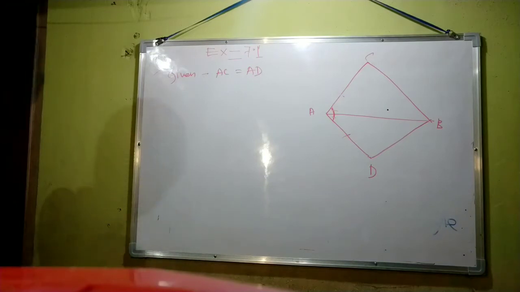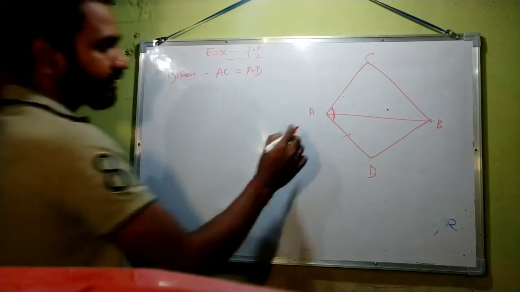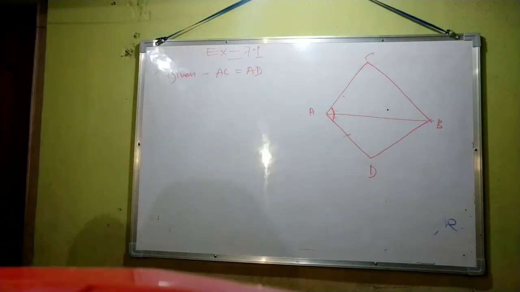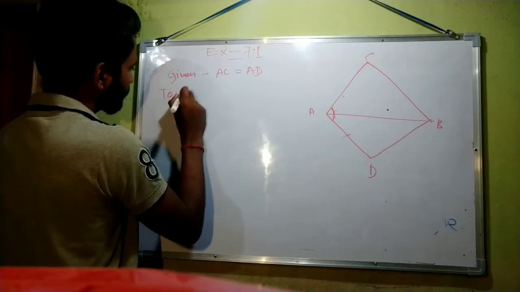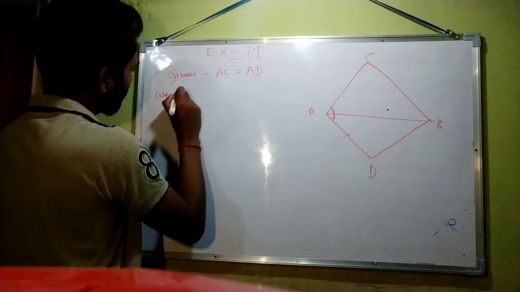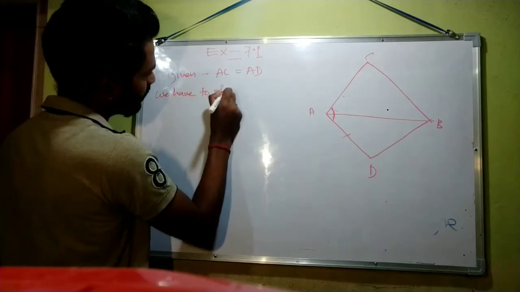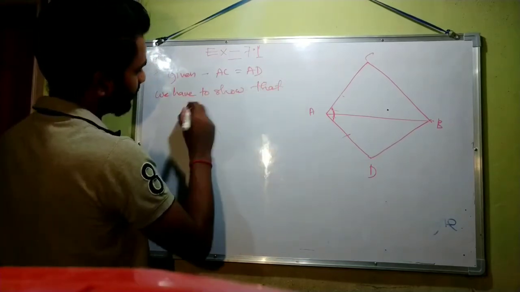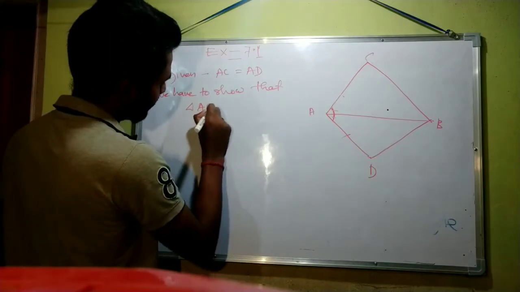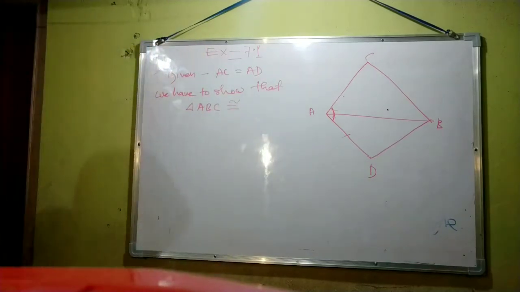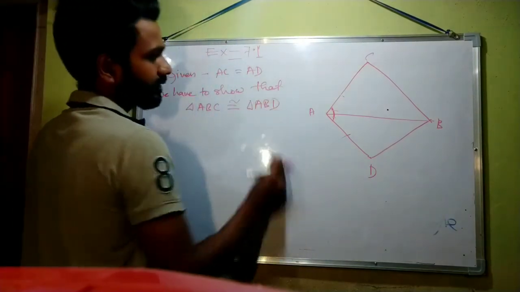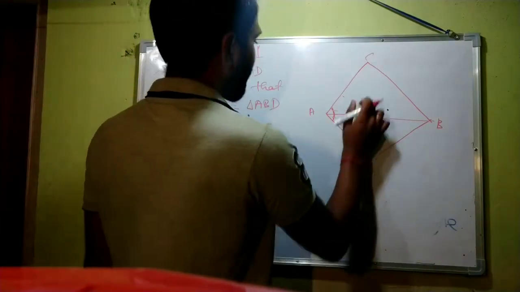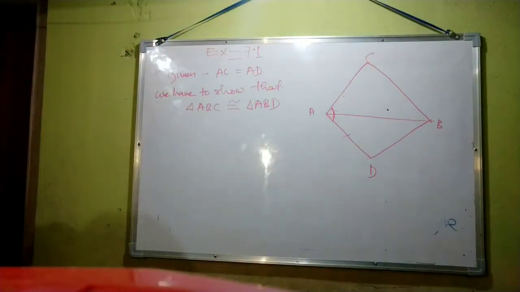We need to show that triangle ABC is congruent to triangle ABD. That means we have to show that these two triangles are congruent.